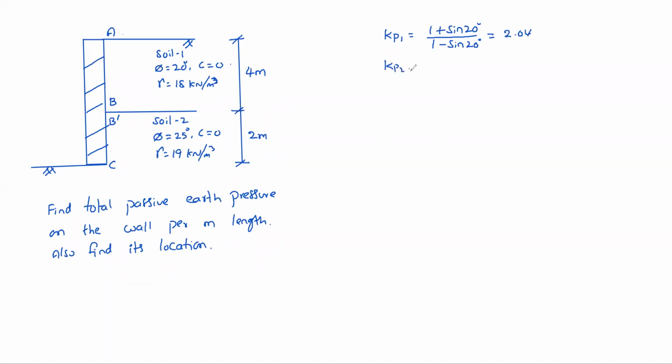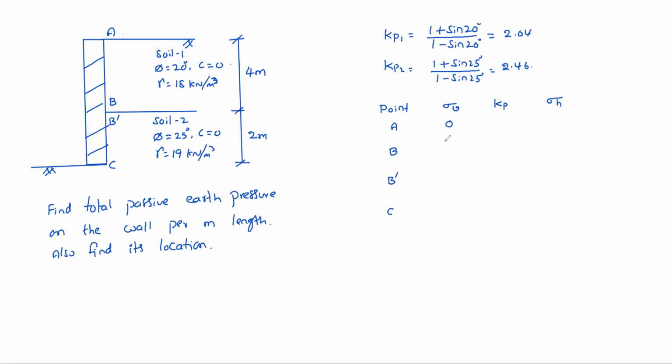KP2 for soil 2, passive earth pressure coefficient is 1 plus sine 25 by 1 minus sine 25, which is equal to 2.46. So I'll write like this: point, sigma V, Kp, sigma H. Points A, B, B dash, C.